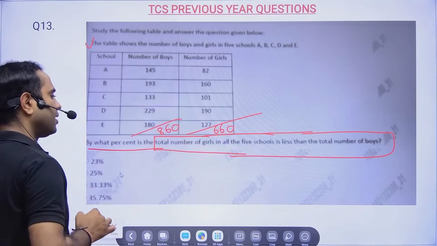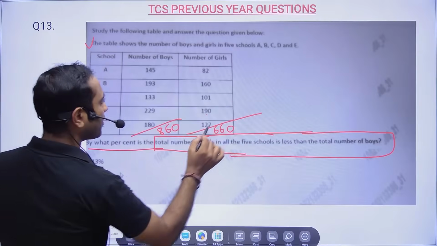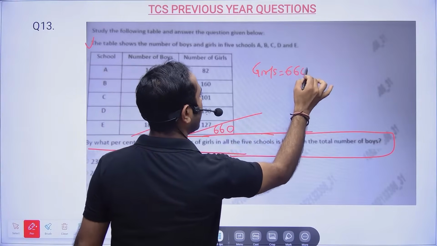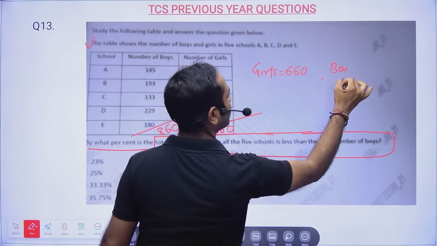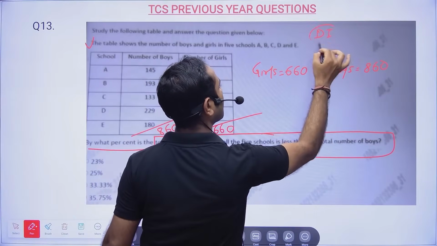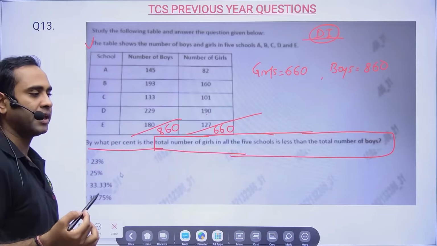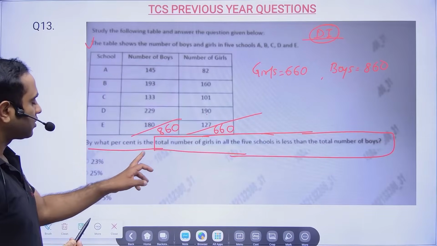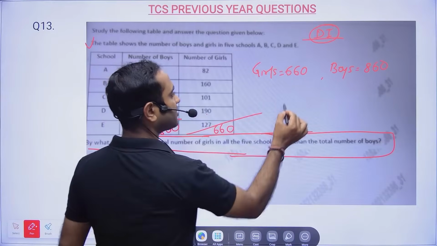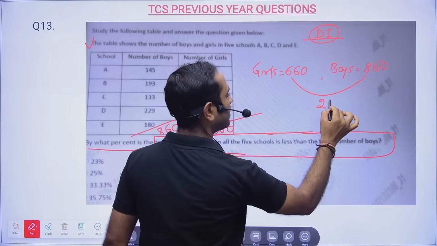Correct? Okay. Now, the number of girls is 660 and the number of boys is 860. This is a data interpretation question. Data interpretation becomes a very important topic in the TCS exam. Now, the total number of girls in all the 5 schools, so girls here it is 200 less, correct?